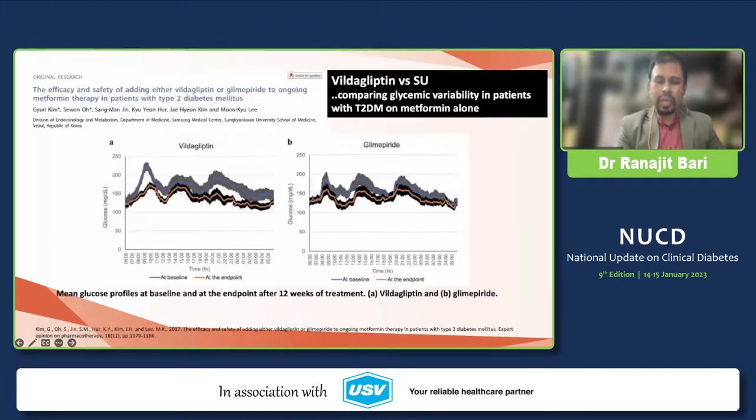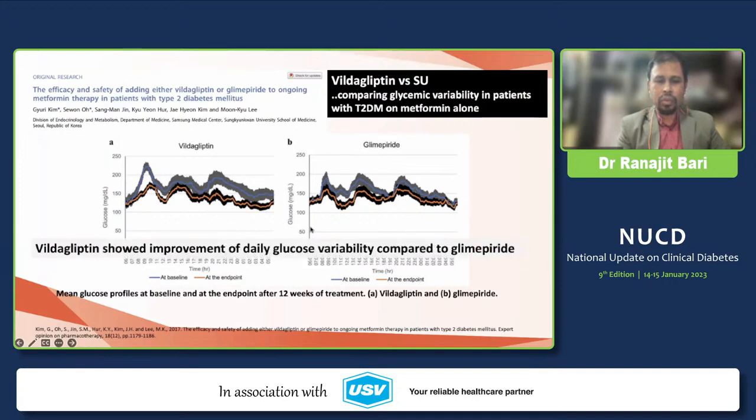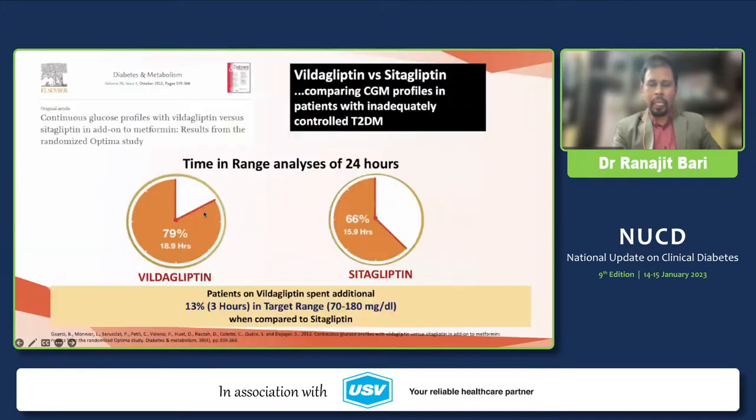So this is the head-to-head trial versus glimepiride for glycemic variability, and those patients treated with vildagliptin have less glycemic variability compared to glimepiride. And patients on vildagliptin do better compared to sitagliptin as far as time in range is concerned, because time in range is nowadays the most accepted parameter for glycemic variability.